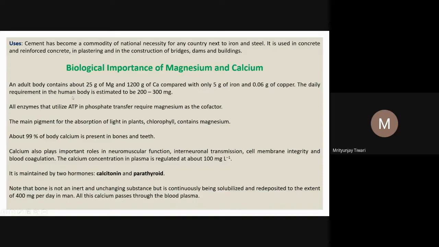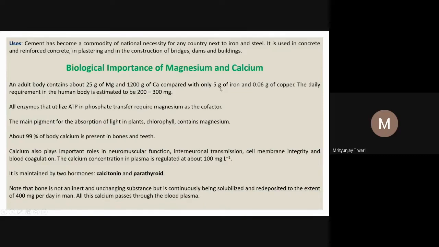So an adult body contains about 25 gram of magnesium on average, and 25 gram of magnesium is a very small amount, because if you consider an adult human male of 70 kg, it's 25 gram only, and 1200 gram of calcium, around 1.2 kilogram of calcium, is there in our body on average, compared with only 5 gram of iron, and iron, we know, is there in the hemoglobin.